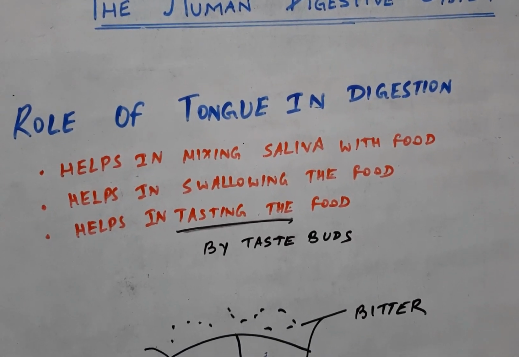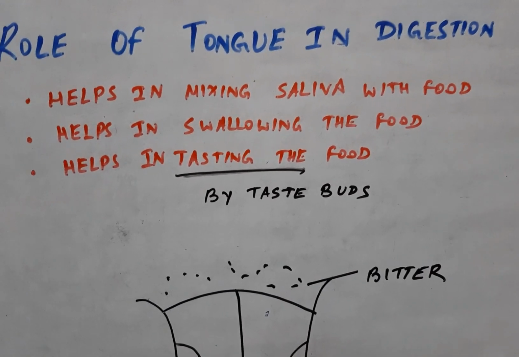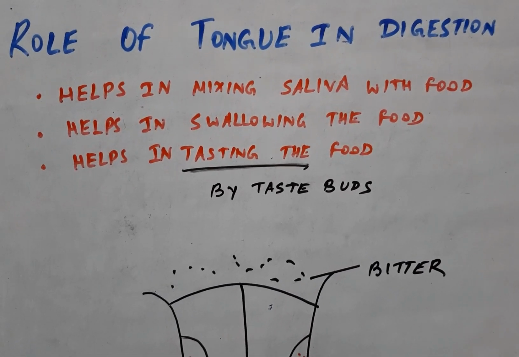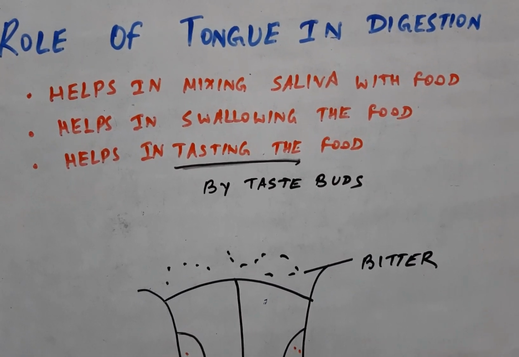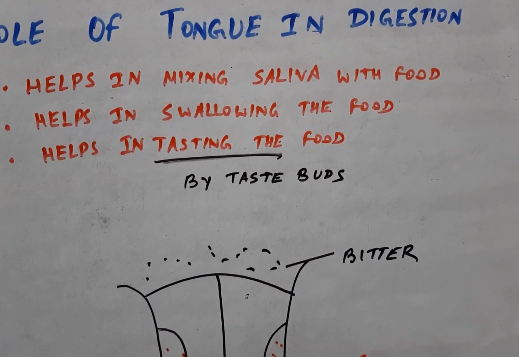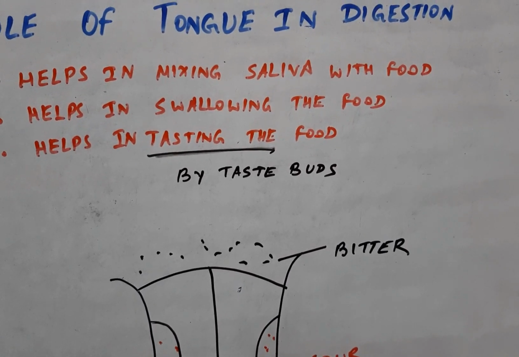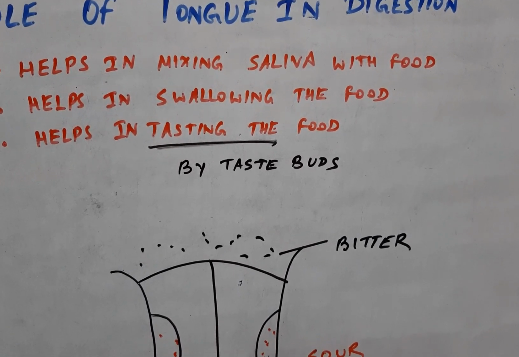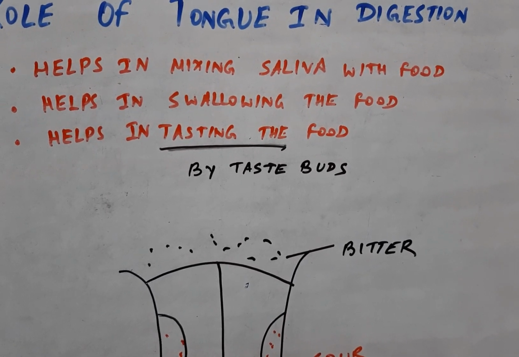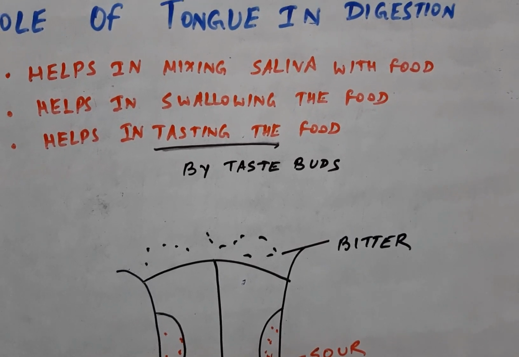The next topic is the role of the tongue in digestion of food. The tongue helps in various ways in the digestion of food: it helps in the mixing of saliva with the food, it helps in swallowing the food, and it also helps in tasting the food. We know that we have 4 basic tastes which we feel through our taste buds. They are sour, bitter, sweet and salty.